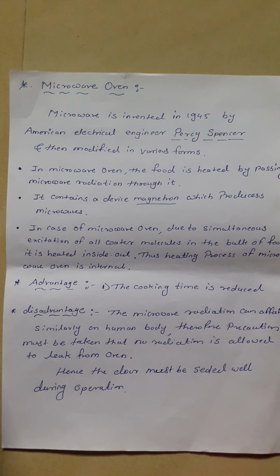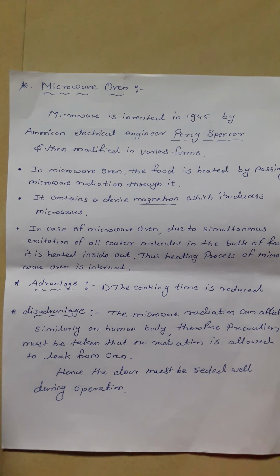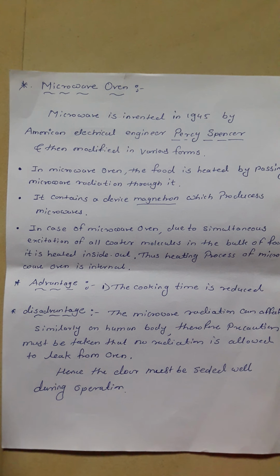Consequently, these molecules re-emit the excess rotational energy in the form of heat. By utilizing this heat, the food gets cooked.